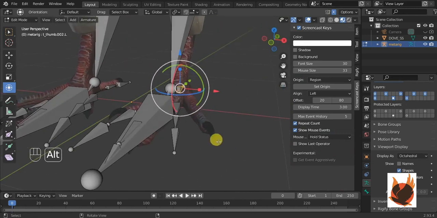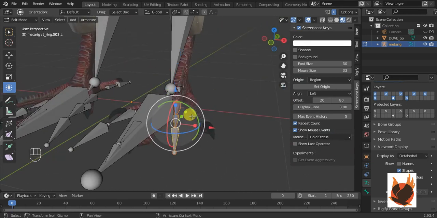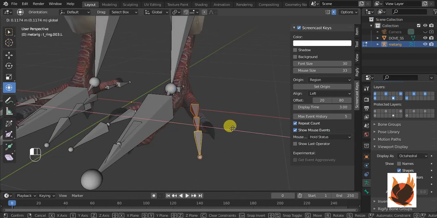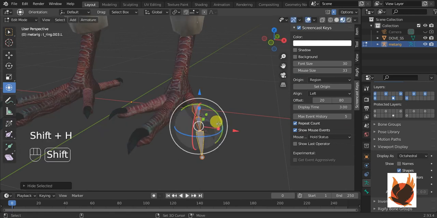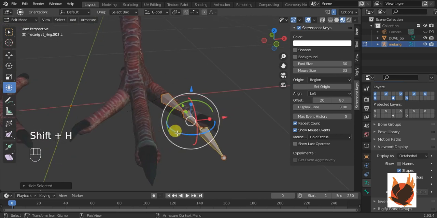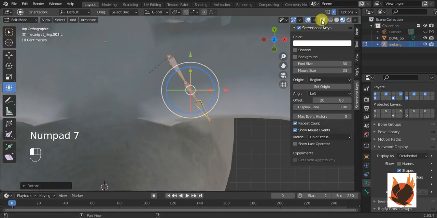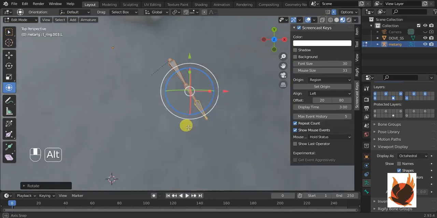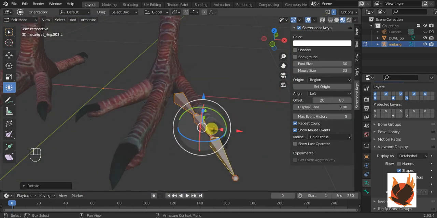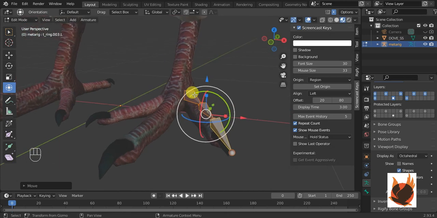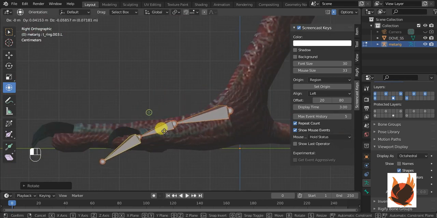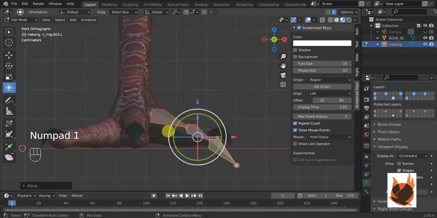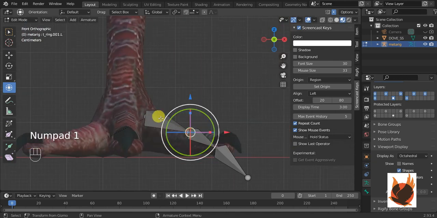So select these bones, and then press Shift H. I think it is not going to help us anymore, because if we go on top it will not help us anymore. So we have to make sure we are setting it on our own.